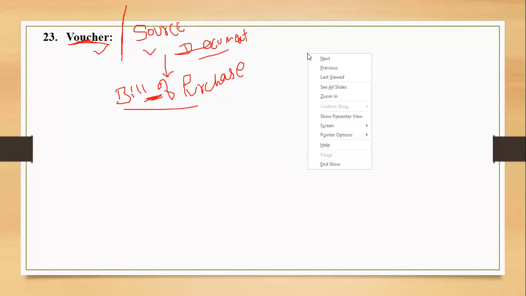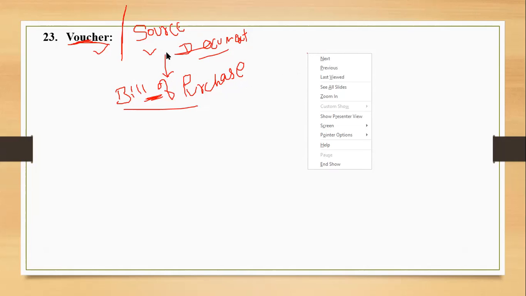Okay, so whichever the original document is there of a particular transaction, that is a source document for me, right? For example, if I deposit some money into the bank, for depositing money into the bank, we use a source document that is termed as pay-in slip. A pay-in slip is used, wherein we write all the details and give it to the cashier. He will just count it and put a signature and the stamp of the bank, right? So that happens. So that's a source document. That's the original evidence of a transaction.